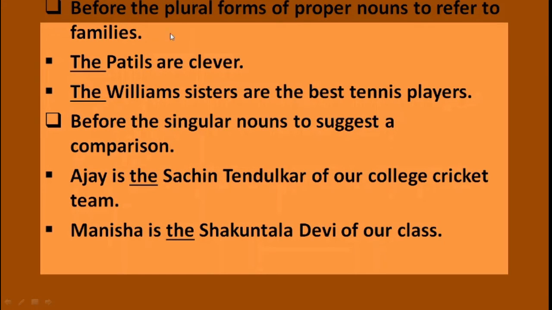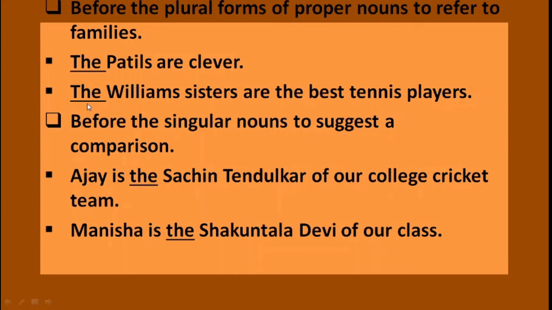But if I want to mention the members of the Patil family, I can use such kind of sentence. The Patils are clever. So I am talking about the family members of Patil. So you can use the article the before the plural forms of proper nouns.